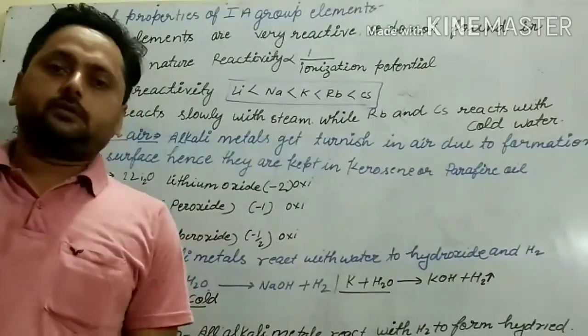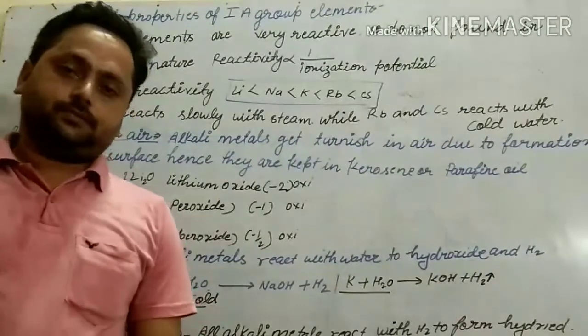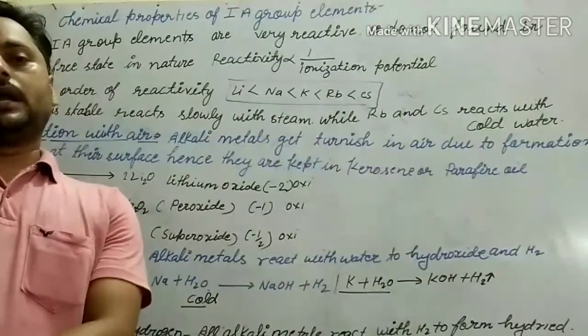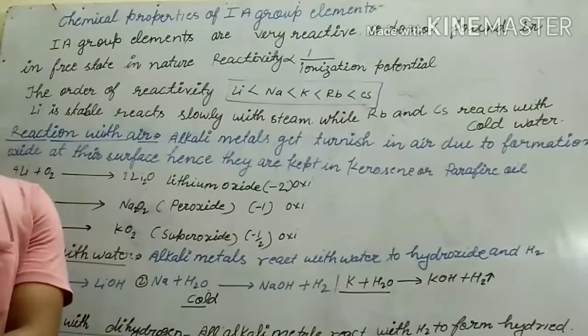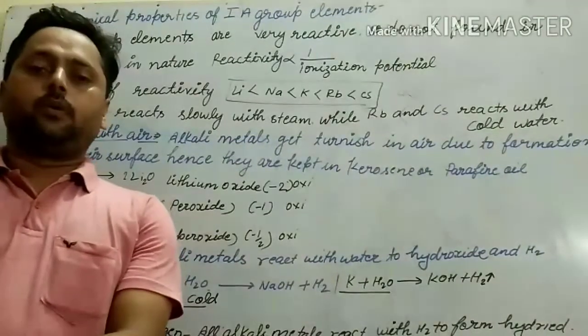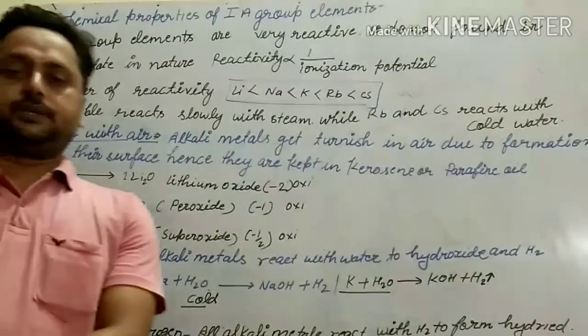As you know, first A elements are very reactive because their ionization potential is very low and their size is large.